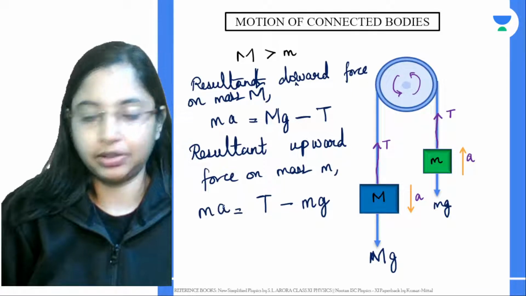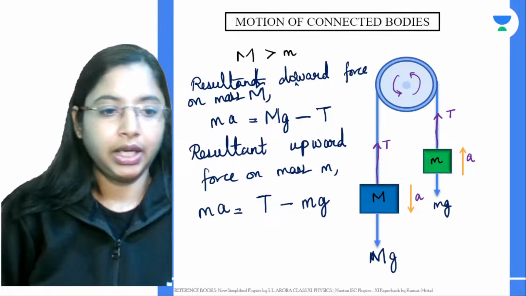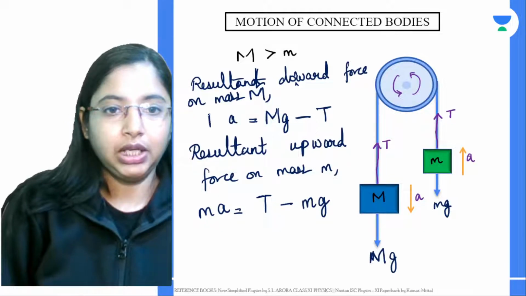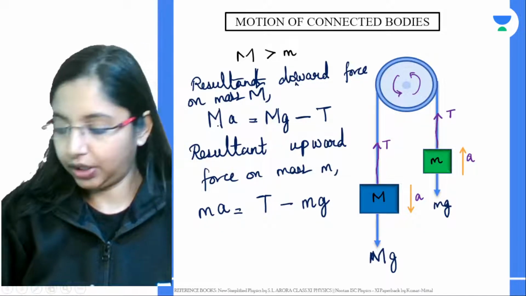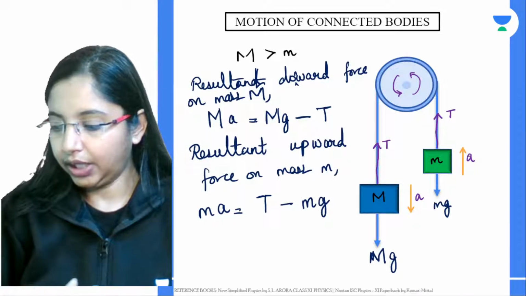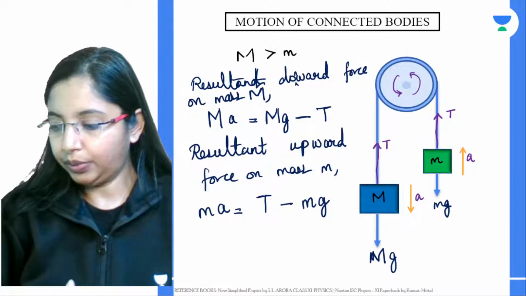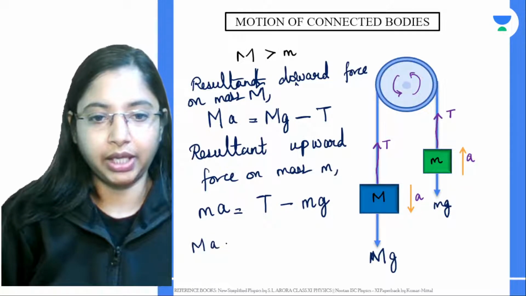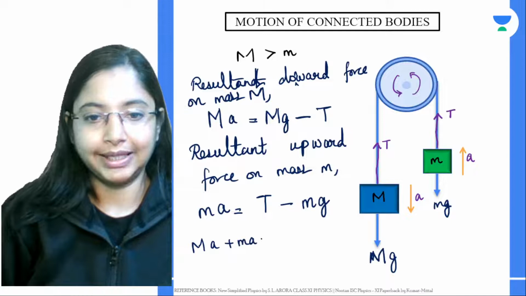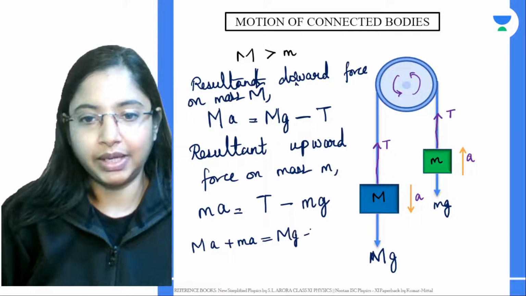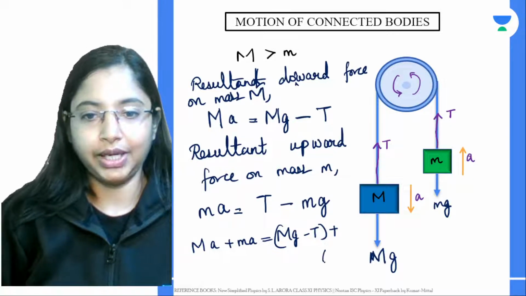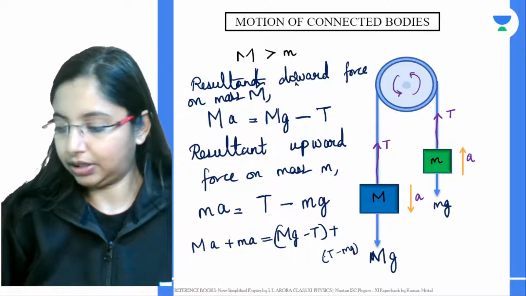We'll substitute mass into acceleration, and in this case also this is capital M. So if you add these two equations, we will get m into a plus M into a, which is equal to mg minus T, plus T minus Mg.